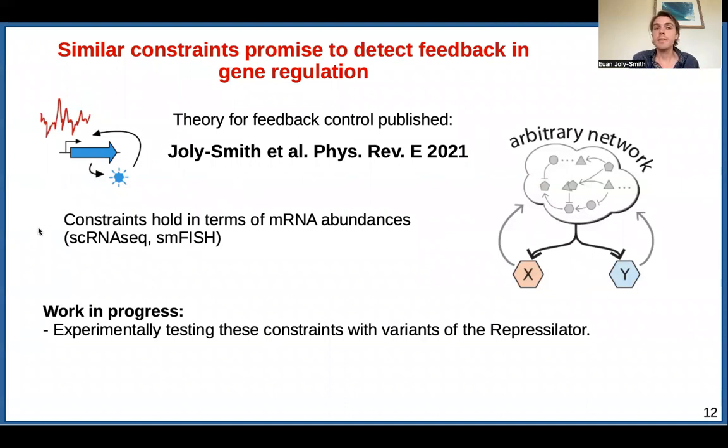I also want to add that these constraints, we've been able to show that they hold in terms of mRNA abundances instead of just fluorescent proteins. And currently, we have a set of constraints from the theory, and we're experimentally testing them using variants of the repressilator and other synthetic circuits like the experiment that I showed you so far.